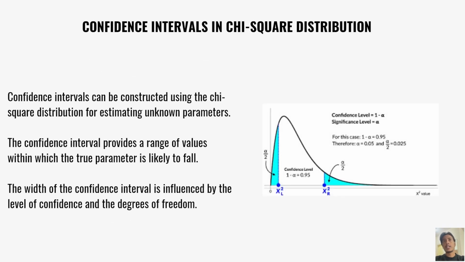Confidence interval in chi-square distribution. Confidence intervals can be constructed using the chi-square distribution for estimating unknown parameters. The confidence interval provides a range of values within which the true parameter is likely to fall. The width of the confidence interval is influenced by the level of confidence and the degrees of freedom.